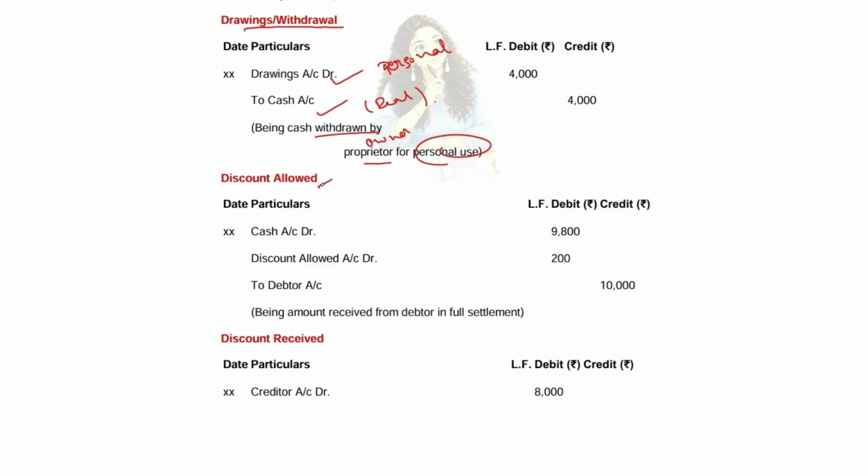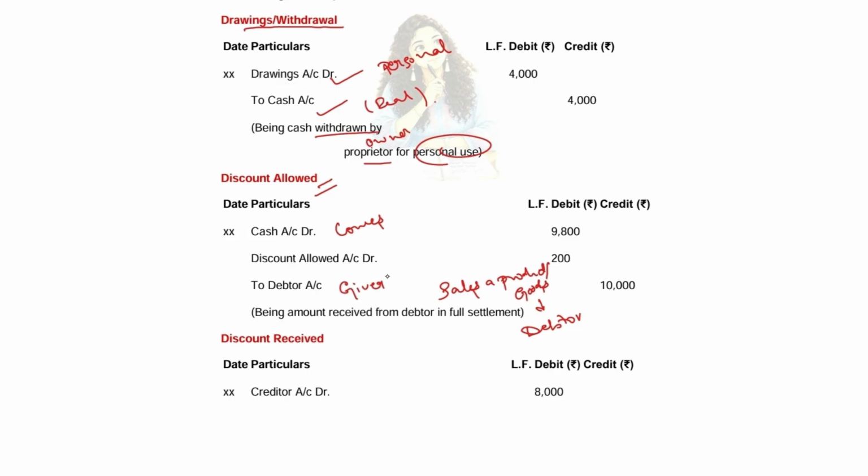So discount allowed. What is discount allowed? When you sell a product or goods, the person to whom you are selling it becomes the debtor for you, because they need to give money to you. So when the money comes from the debtor to you, debit what comes in, credit the giver.